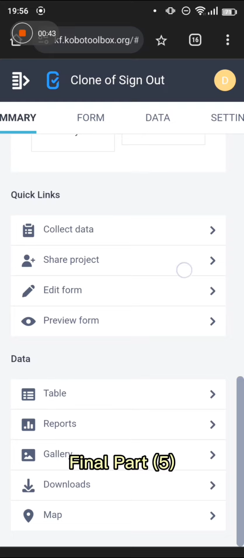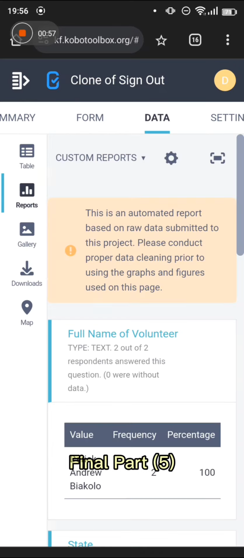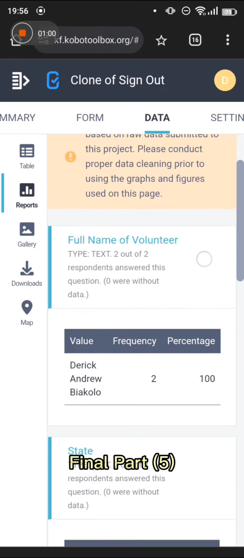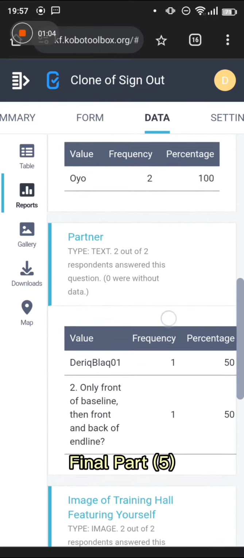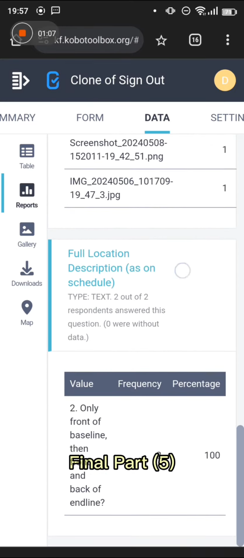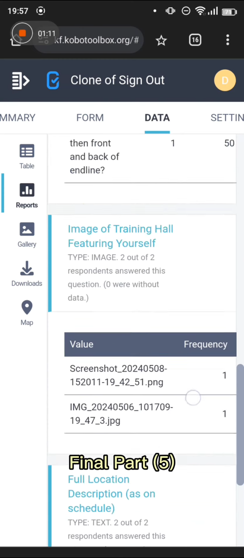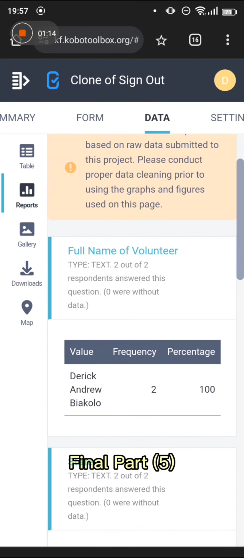Now, this is the reason why you are advised to submit immediately. If you have network, submit immediately. There's no point saving draft, right? So you are going to go to reports. The reason you're advised to submit immediately is because you might not be able to find your draft and then decide to continue it, because the web functions differently from the app. The web functions differently from the app, right?